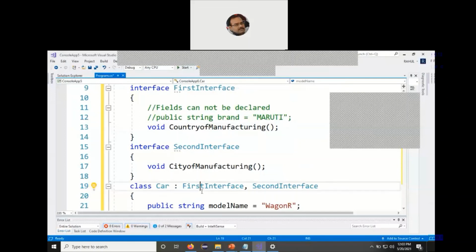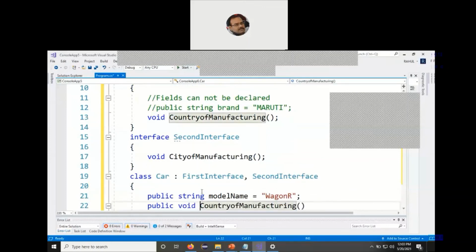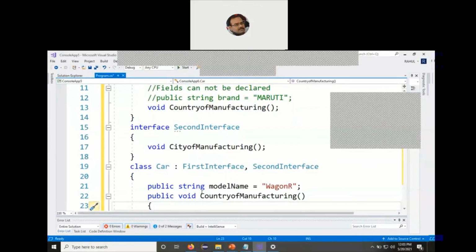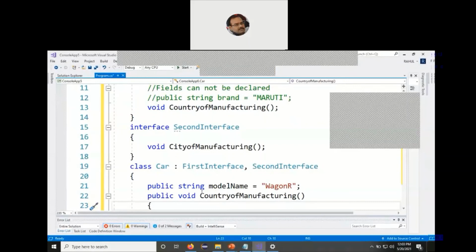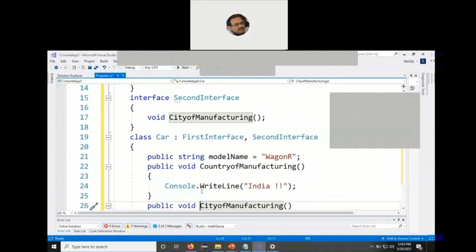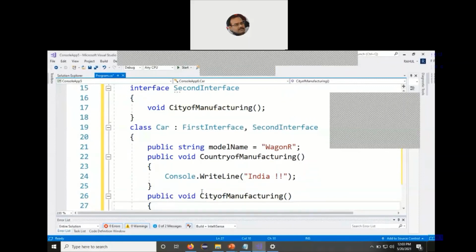Since it is a concrete class, it can declare variables. So we declare a variable named model name of type string, say with the name of the car as WagonR. Then we define the functions country of manufacturing and city of manufacturing, because both were abstract functions declared within the interface. And we know the class is implementing an interface, so the functions of the interface are now available and accessible within the class.